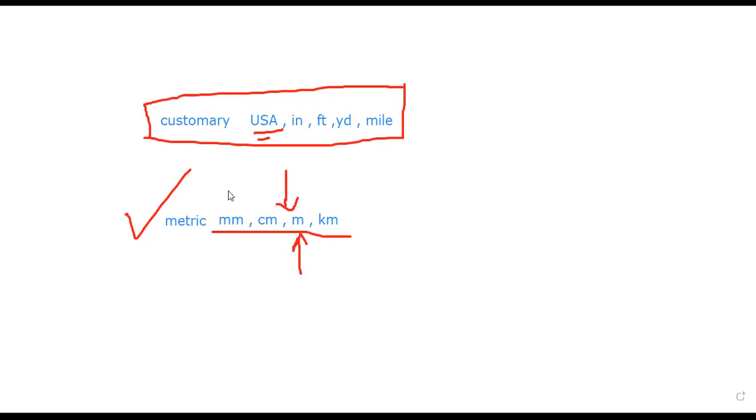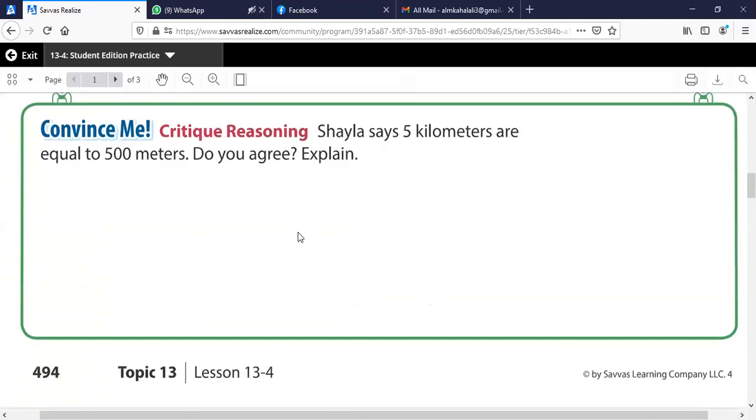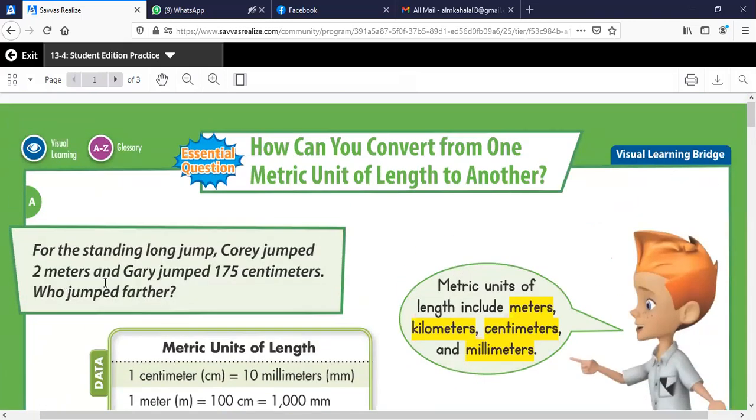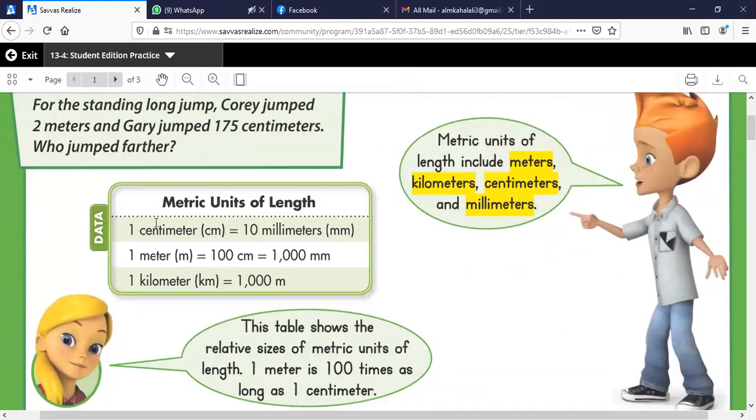Now we will go to the book, page 494. Now we are going to talk about the lesson. Can you see here what we have? A table. This table tells me that 1 centimeter equals 10 millimeters, 1 meter equals 100 centimeters, 1 meter equals 1000 millimeters, and 1 kilometer equals 1000 meters. So these are some conversions that we will use.